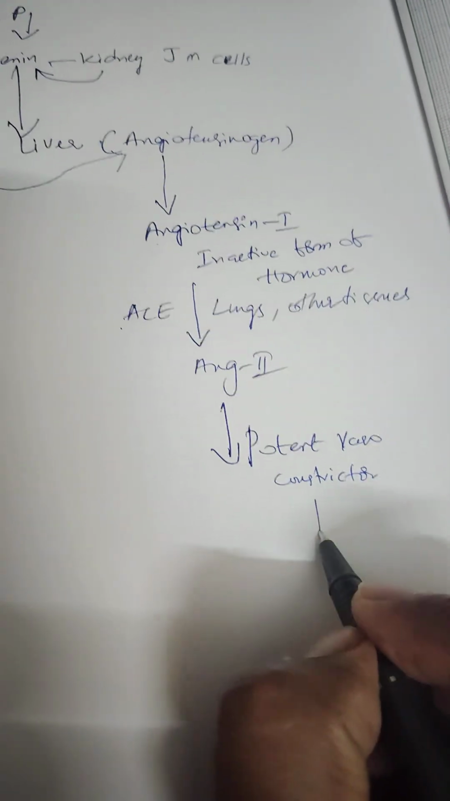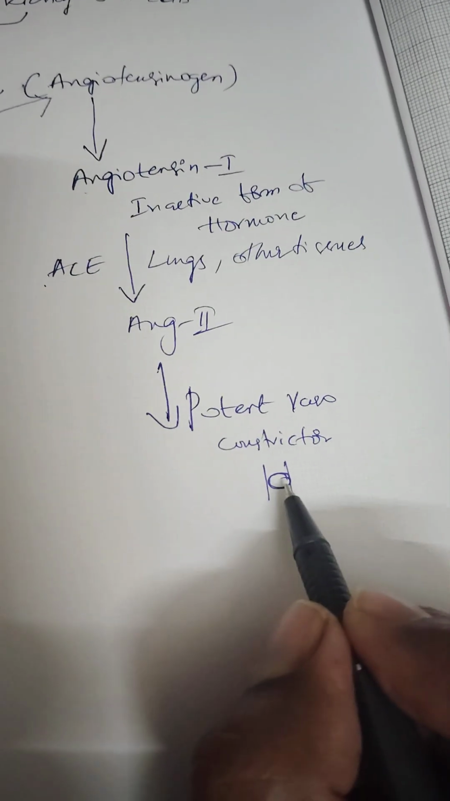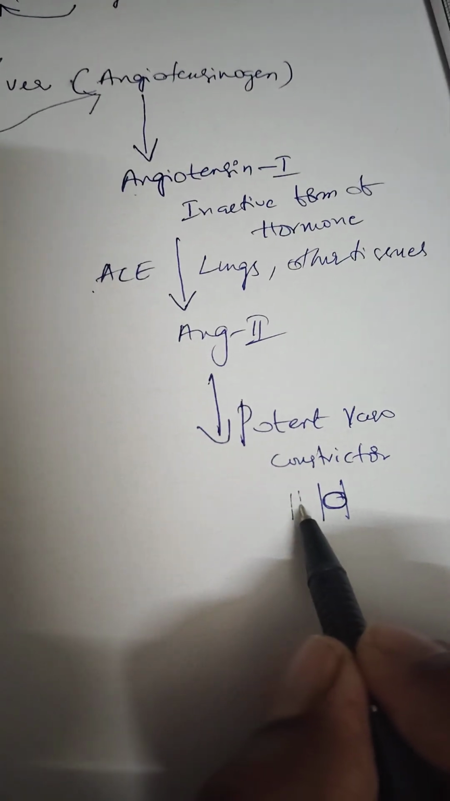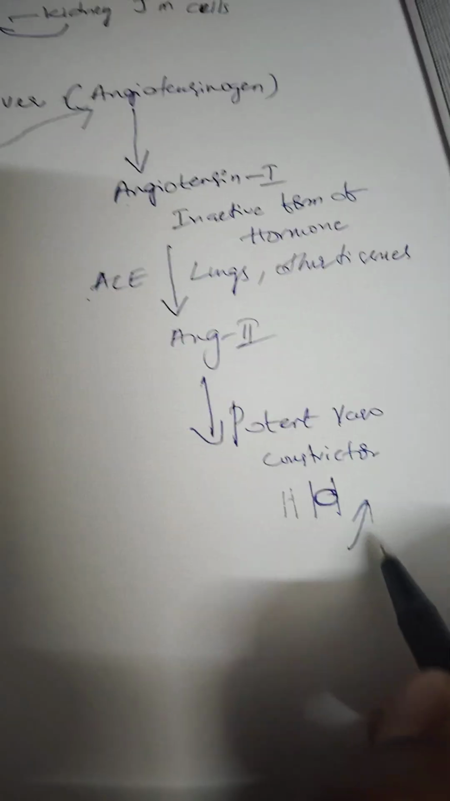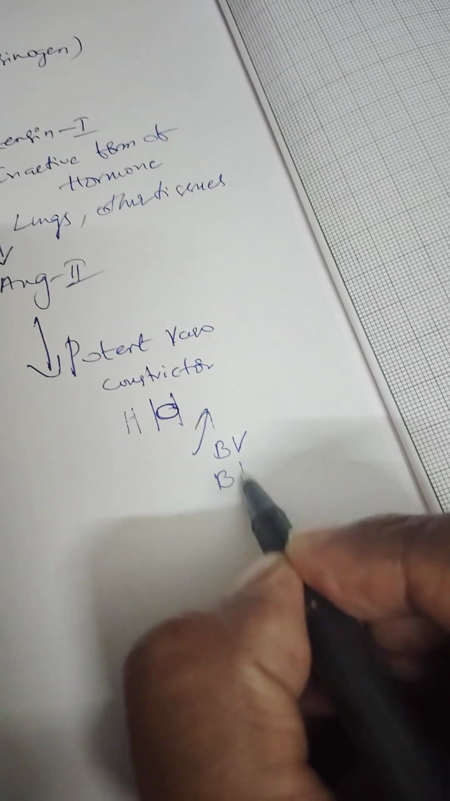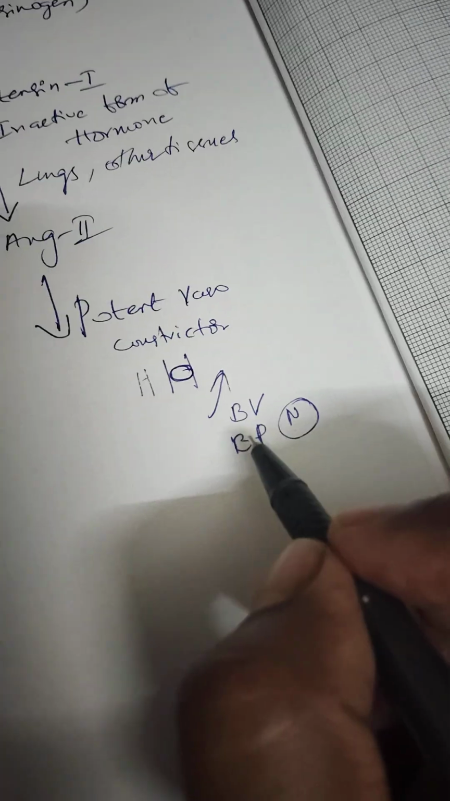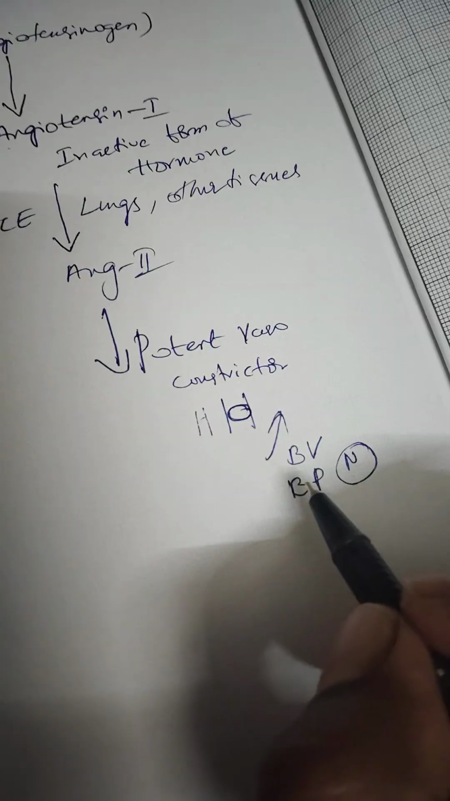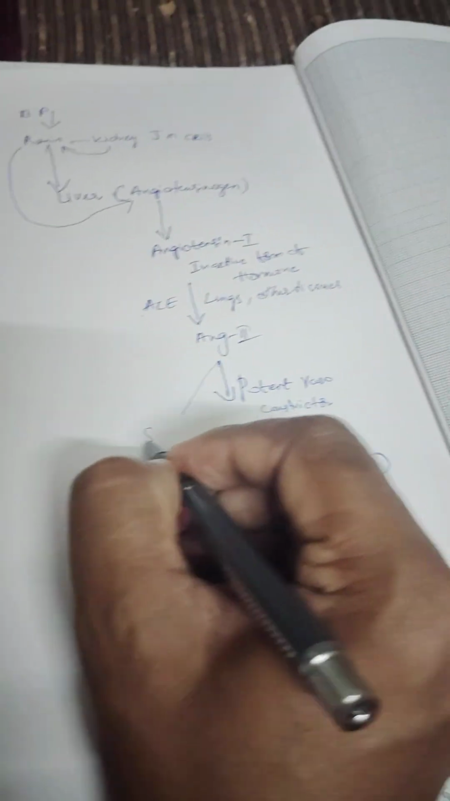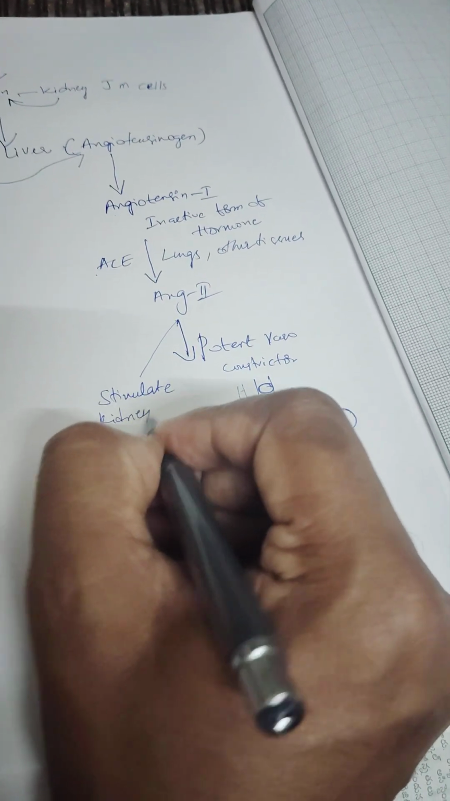Vasoconstrictor means it will reduce the lumen size of the blood vessels. Say previously it was this size, then it is further reduced to this much size. By this it will increase the blood pressure to normal. This is one action of angiotensin 2. Another one: it will stimulate the kidney cortex.